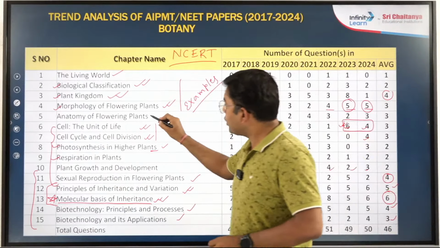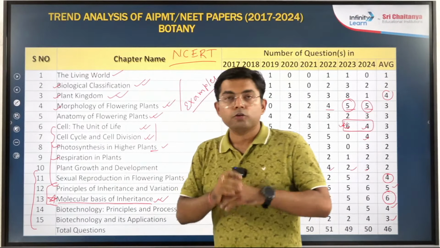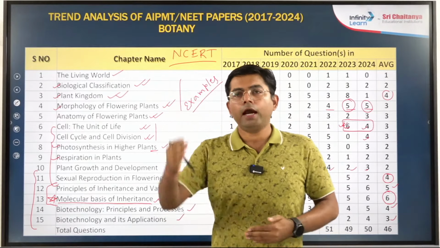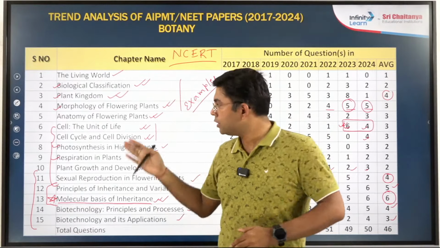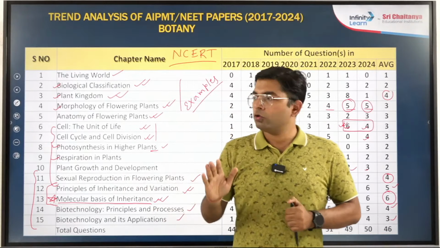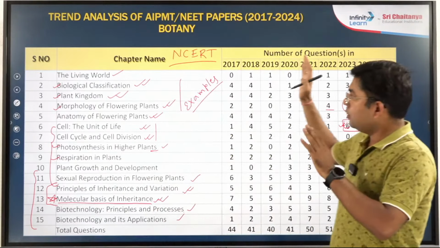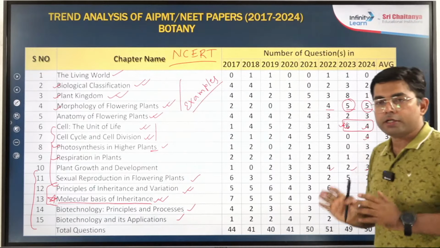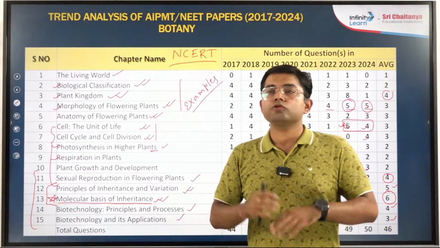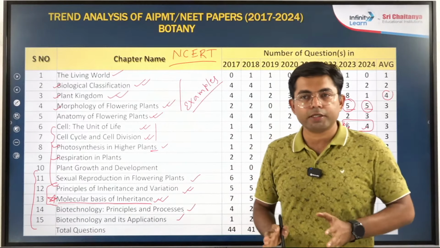Now, especially for anatomy, you just have to go through all the diagrams and whatever facts are given there. Nothing outside will be asked, right? So if you have to command botany, or for that matter the entire biology, I am talking about, it is 100% NCERT based.